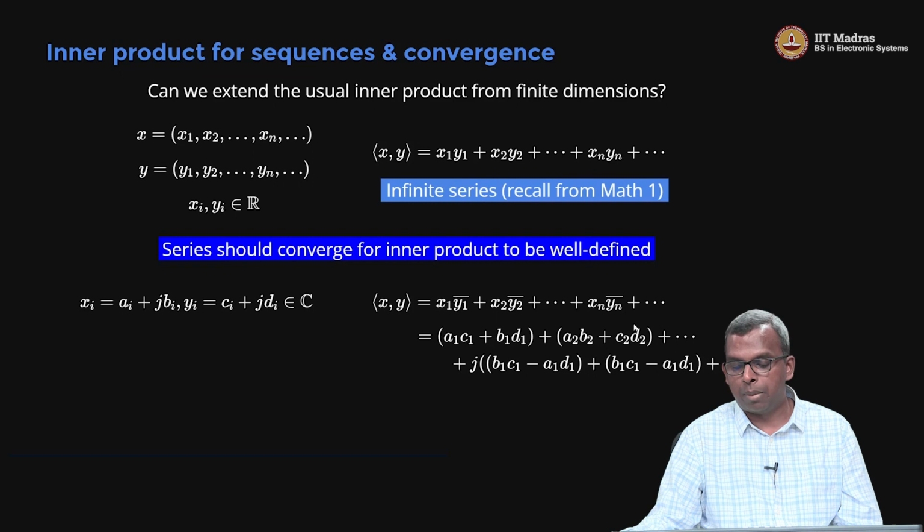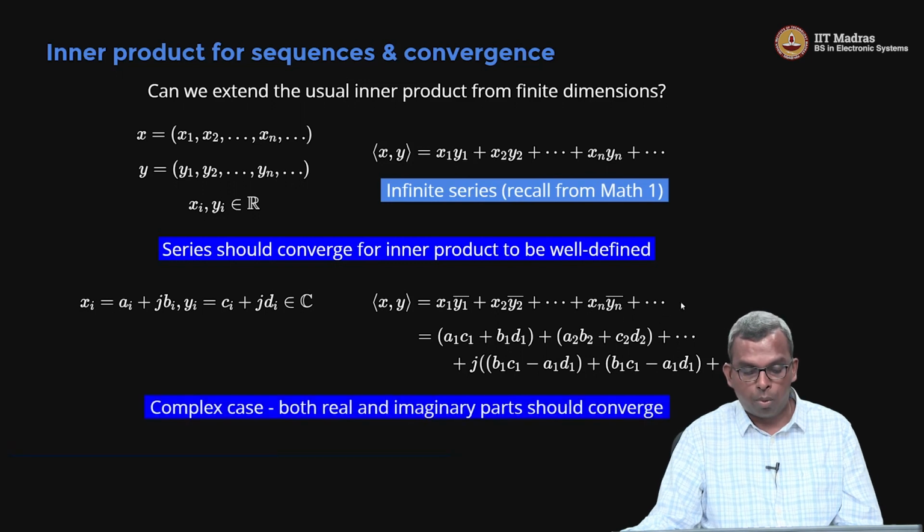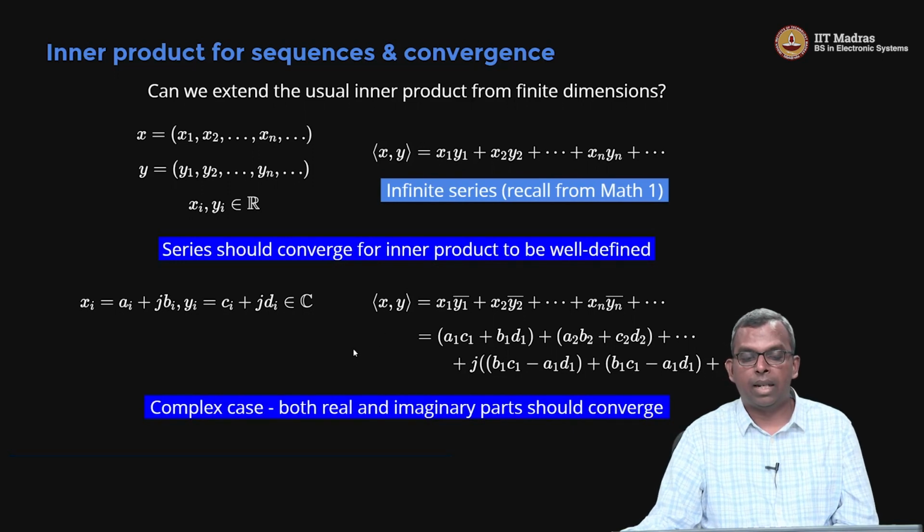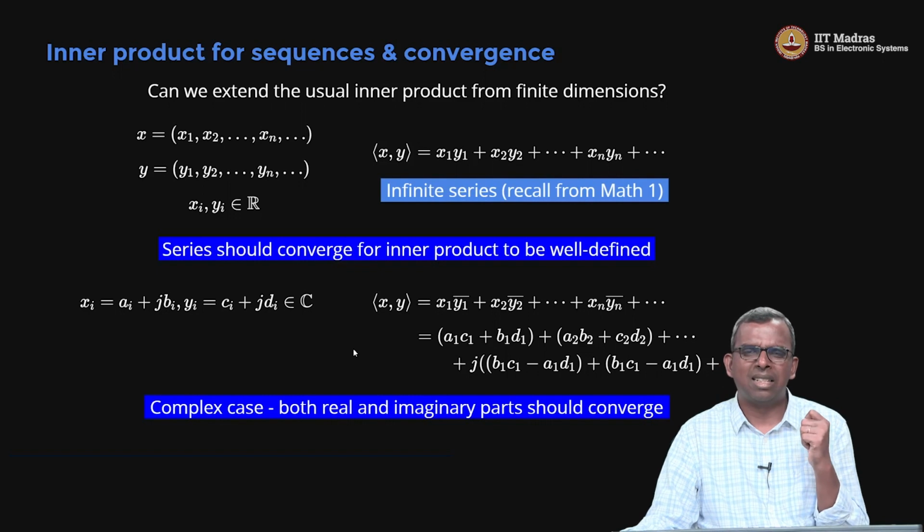So, that is the real part, as the real parts are getting added here, but they go off to infinity, okay? They do not stop here. And likewise, the imaginary part j times, once again, there is an infinite sequence. The real part is an infinite sequence, the imaginary part is an infinite sequence. Both of these parts have to converge for us to meaningfully define an inner product for these kind of cases. So, how do we deal with this convergence? It is a bit of a pain.